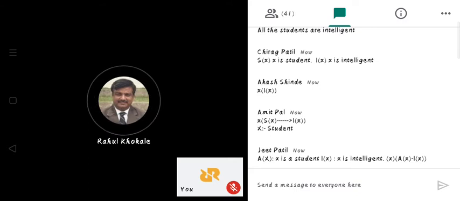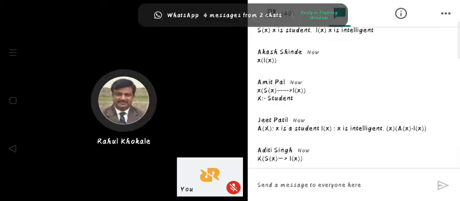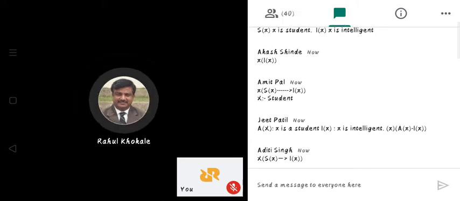S of X means X is a student, and I of X means X is intelligent. Amit has given the answer: for all X, if X is a student, then X is intelligent. Correct. Jeet, Aditi, good.